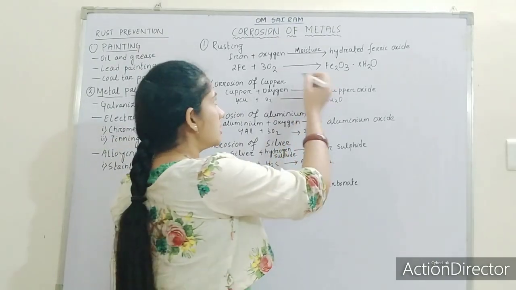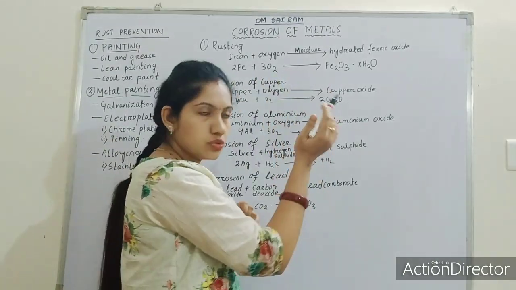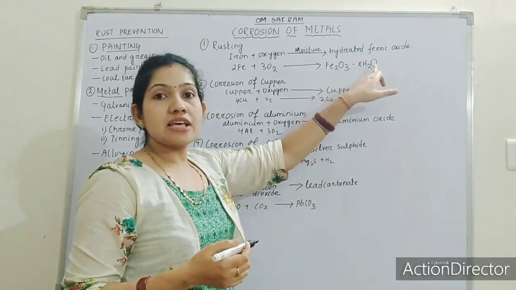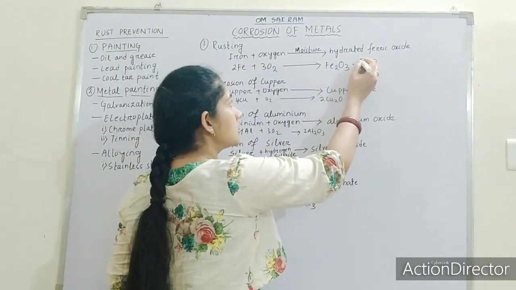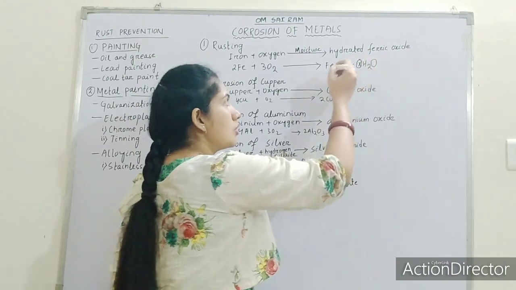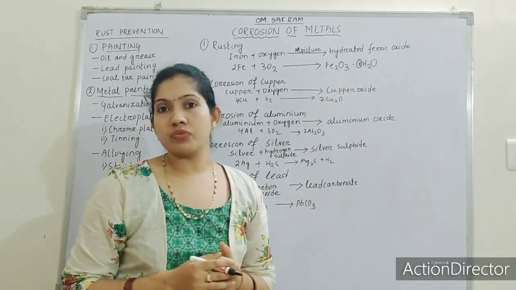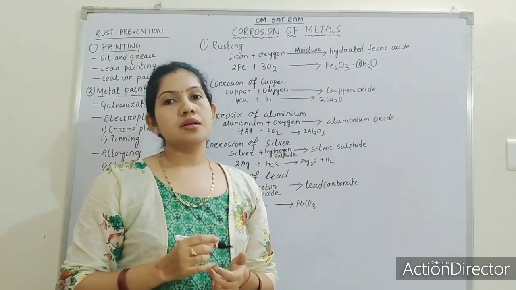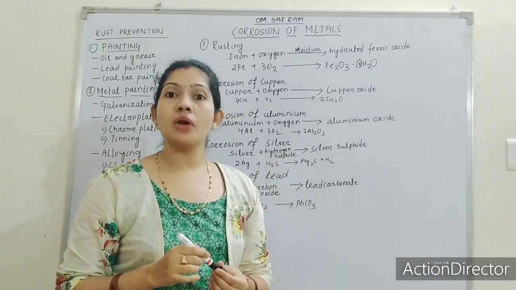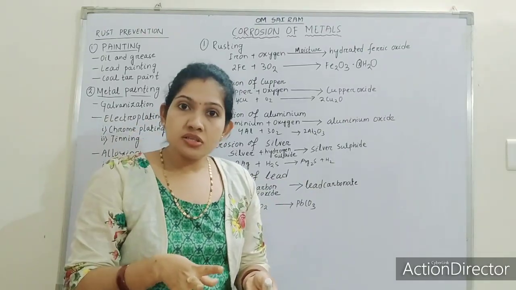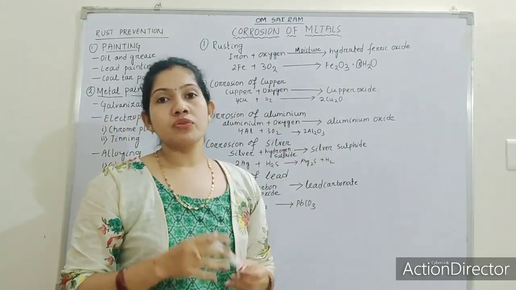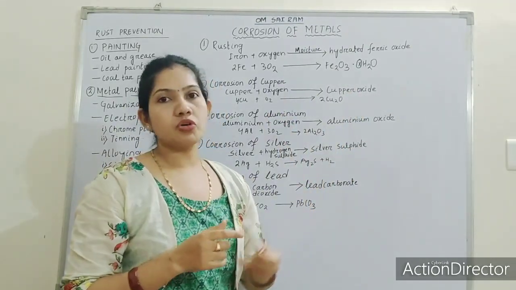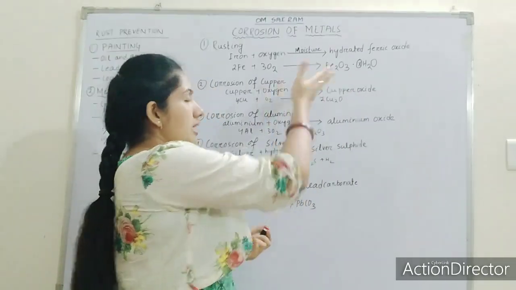So here I have written 2Fe plus 3O2 gives rise to Fe2O3.xH2O. Here I have written x because we cannot write the exact number of water molecules. Depending upon the climatic condition, depending upon the atmosphere where the iron is placed, the number of water molecules varies. That's why we cannot mention the number of water here. So we can write the equation like this.